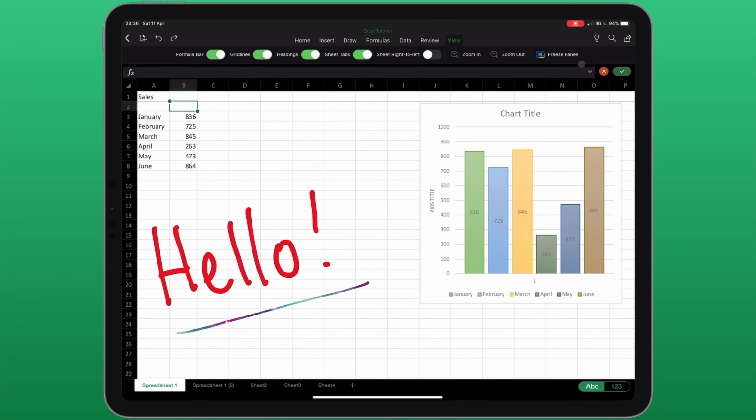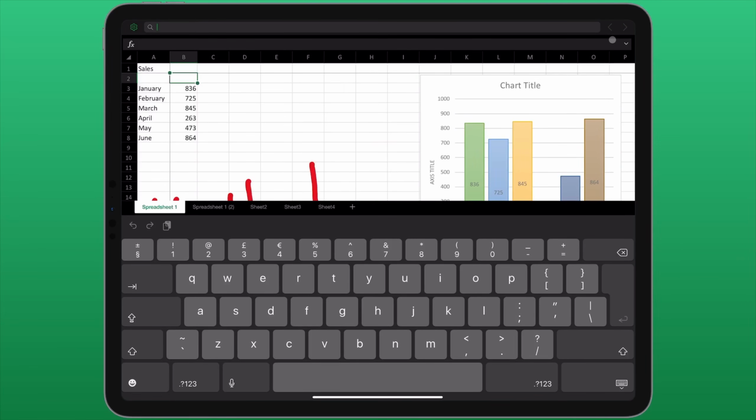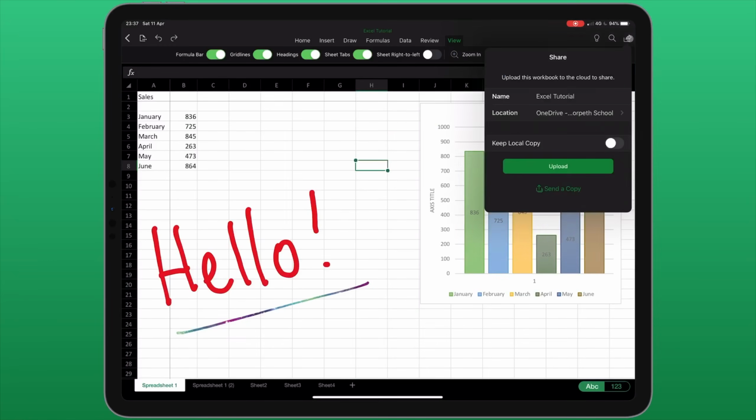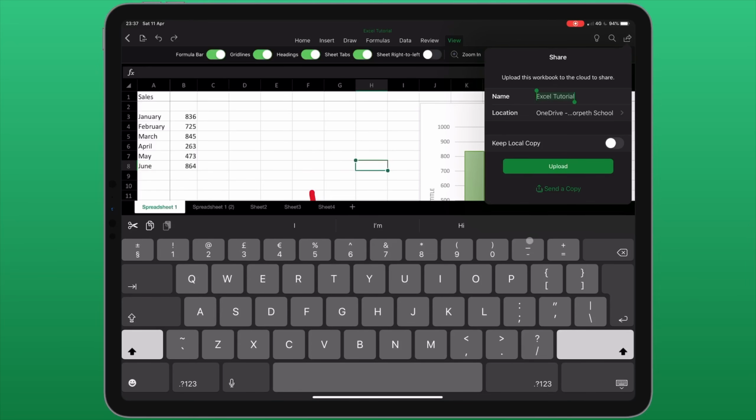In the top right of the screen, we can see a few other icons. In the middle, we have a magnifying glass, allowing us to search for information on the spreadsheet. The settings icon next to it allows us to make use of find and replace, and to change the parameters to searching within just the sheet or within the entire workbook, and whether or not I want to match the case or the entire cell contents. Next to that, we have our share icon, which allows us to upload a copy somewhere or to send it via an app such as Microsoft Outlook.